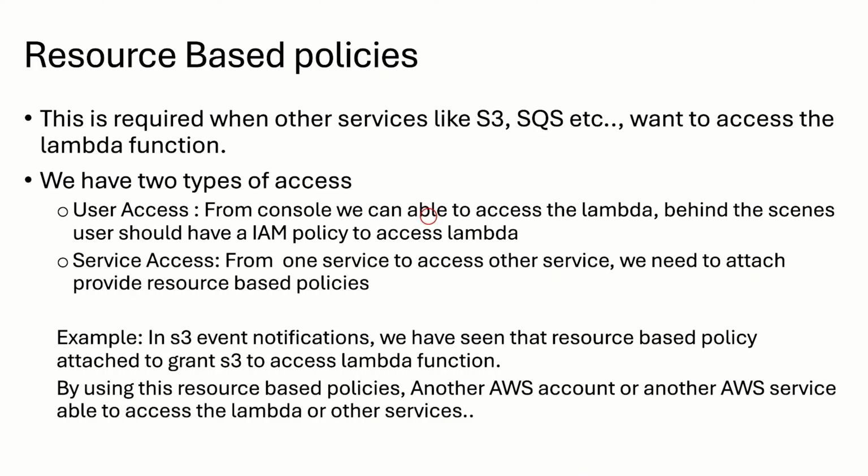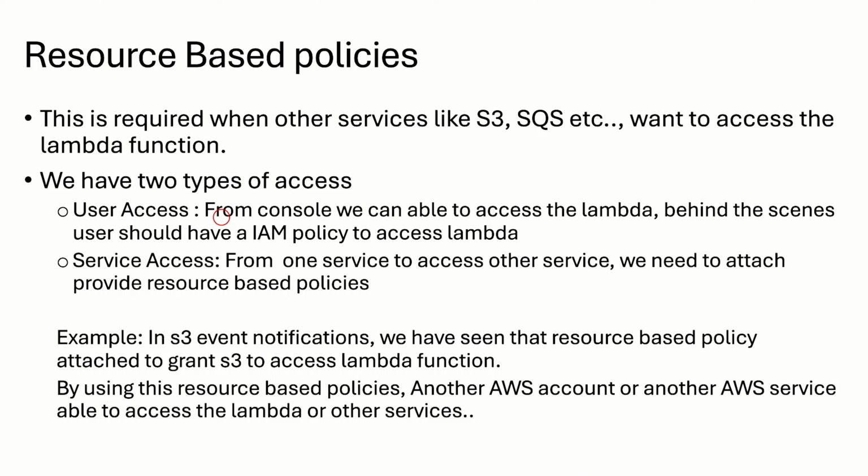Behind the scenes, which we cannot see from the console, the user should have an IAM policy to access Lambda. So in case of a user, it requires an IAM policy, not a resource-based policy. Because he's a user, and if we attach an IAM policy to the user, he can access the Lambda.